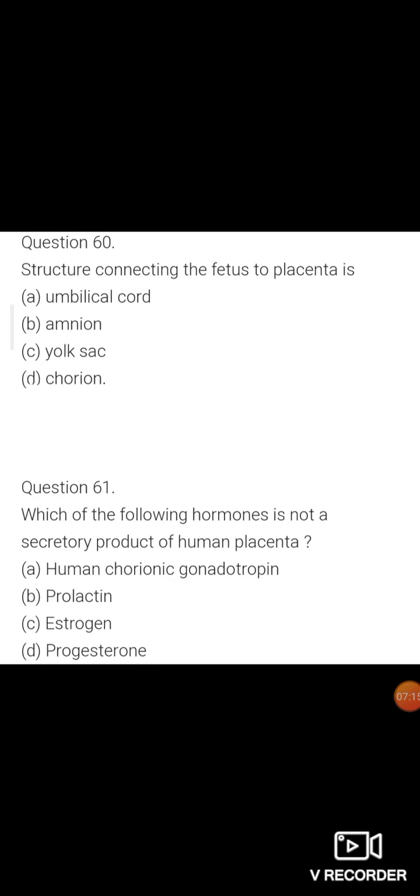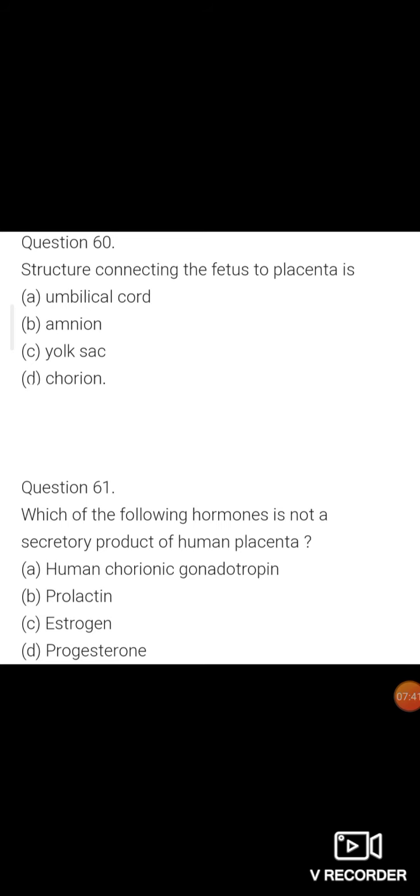Question number 60. The structure connecting the fetus to the placenta is: option A is umbilical cord, option B is amnion, option C is yolk sac, and option D is chorion. The correct answer is option A, umbilical cord.